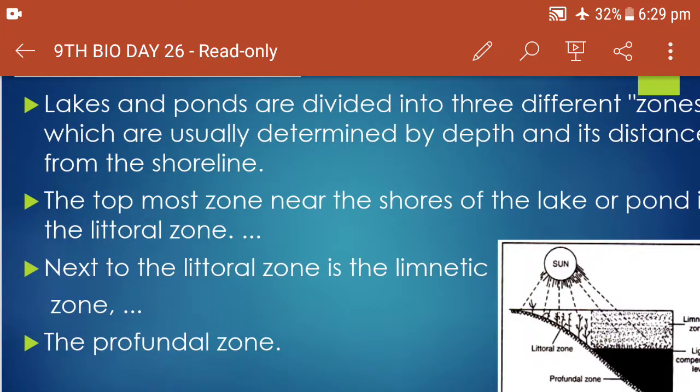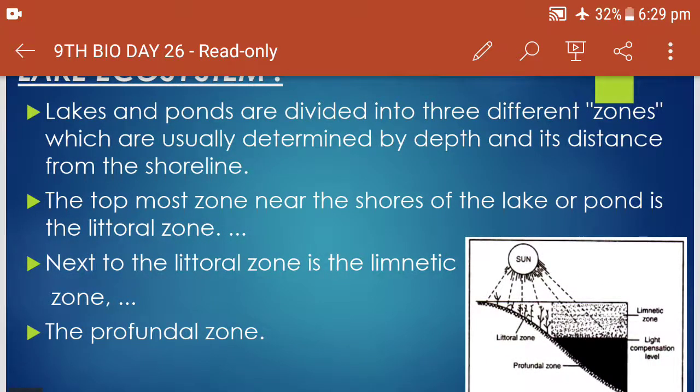Lakes are divided into different zones, which are usually determined by depth and distance from the shoreline. The topmost zone near the shores of the lake or pond is called the littoral zone. Next to the littoral zone is the limnetic zone, and the last, deepest one is the profundal zone.